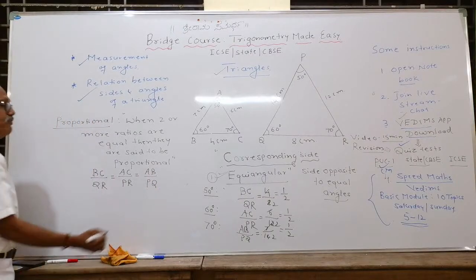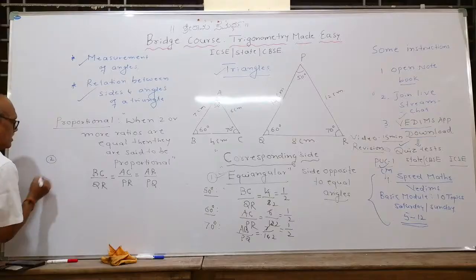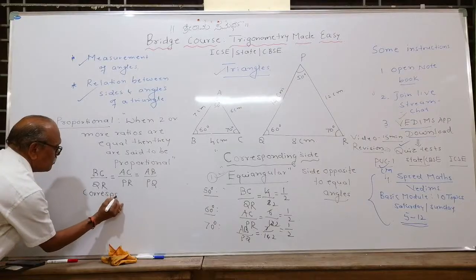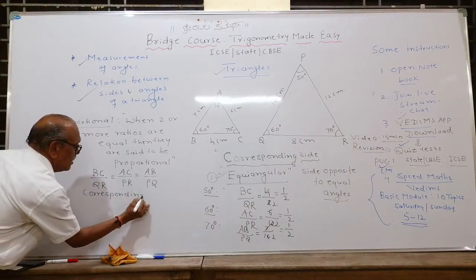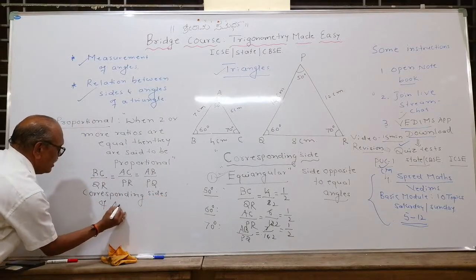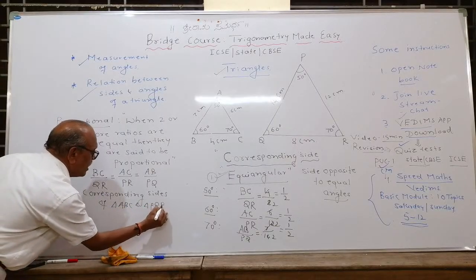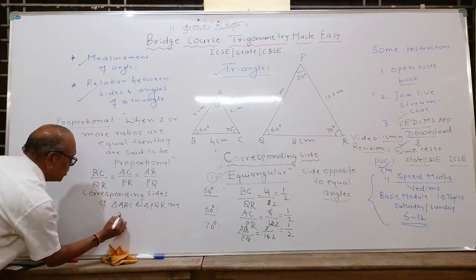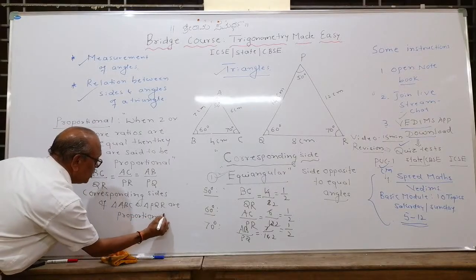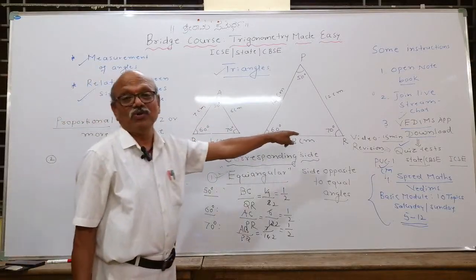Right? And if two triangles are equiangular and the corresponding sides, what are these sides called? Corresponding sides of triangle ABC and triangle PQR are proportional. If these two conditions are satisfied, then we call that triangle ABC and triangle PQR are similar.